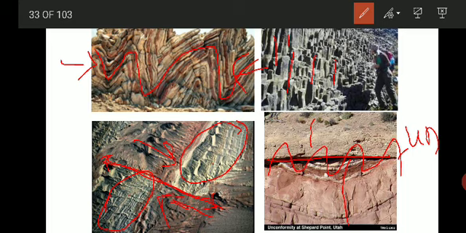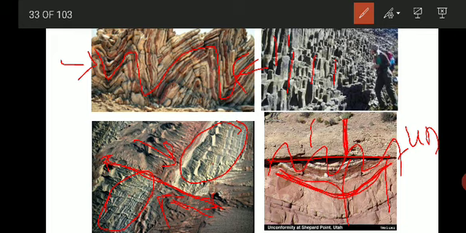That is, during the formation of the rocks, what happened? These are the older rocks which were formed first, then they underwent folding. You can see there is a fold. After these rocks were formed and folded, there was a gap. There was no deposition. Then after a period of time, again a different set of sediments you can see on top of that.